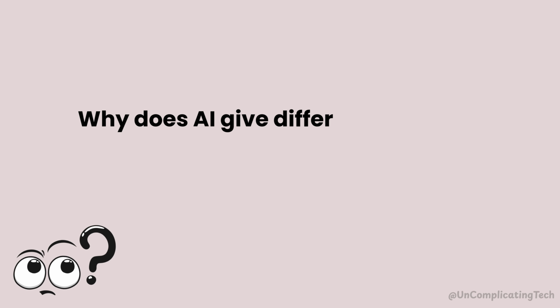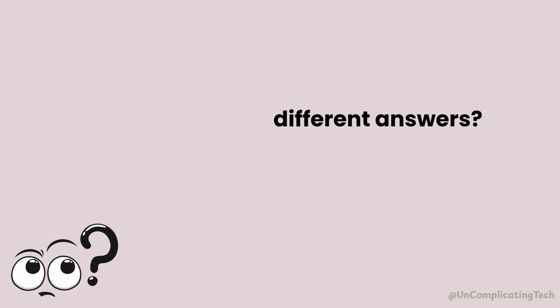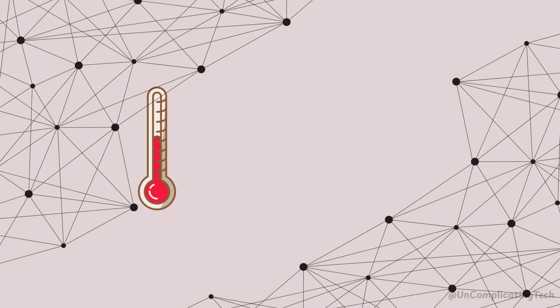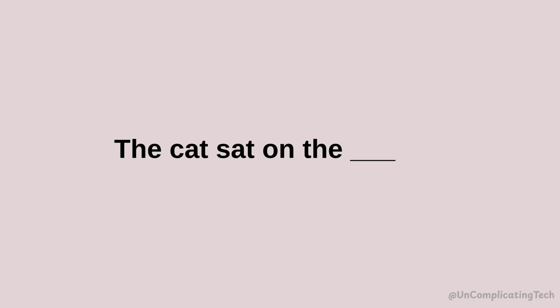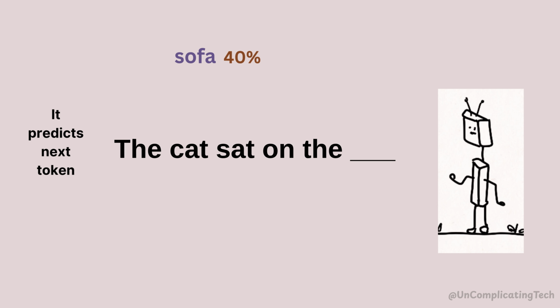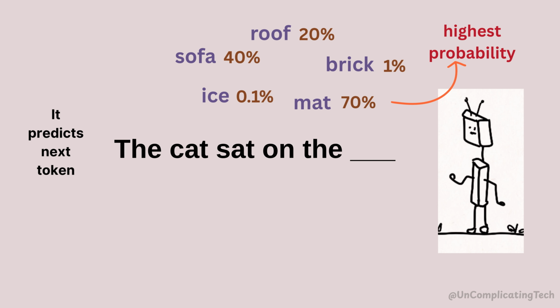Why does AI give different answers every time? It's called temperature. We will learn what it exactly is in this video. AI doesn't think like we do. Instead, it predicts the next word based on probabilities.